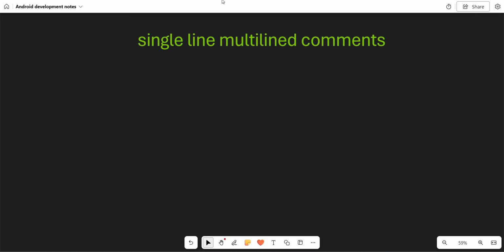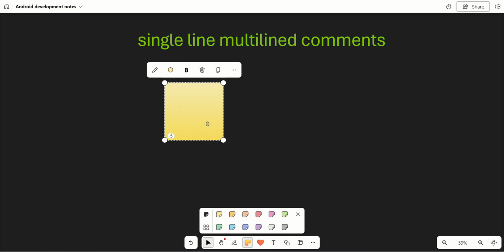Today's topic is single line and multi-line comments. Okay, now let us assume you have joined a company where you write some code. The code is 1,000 lines. Now another employee wants to read your code and finds it very difficult as it is 1,000 lines, and he does not understand what you have written. So comments play a very important role.